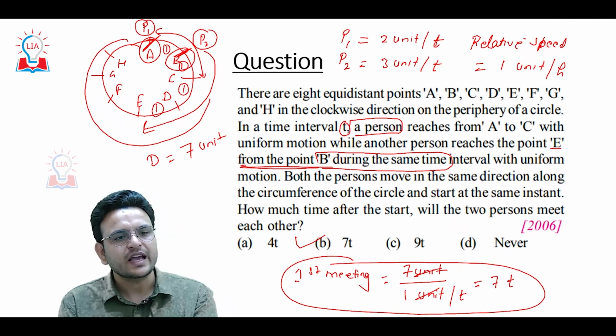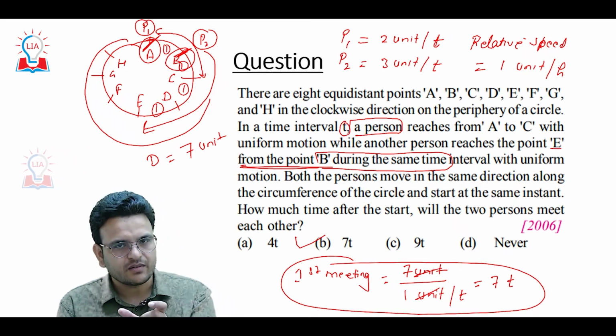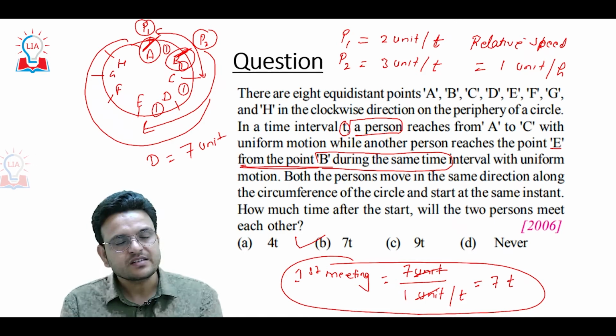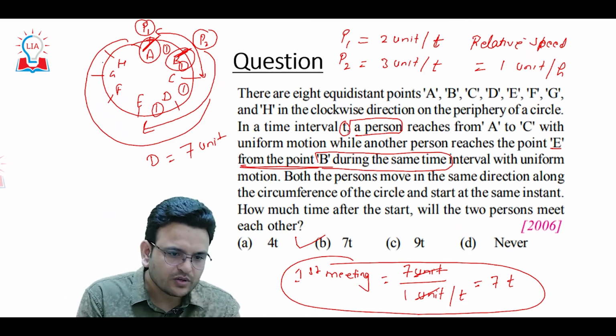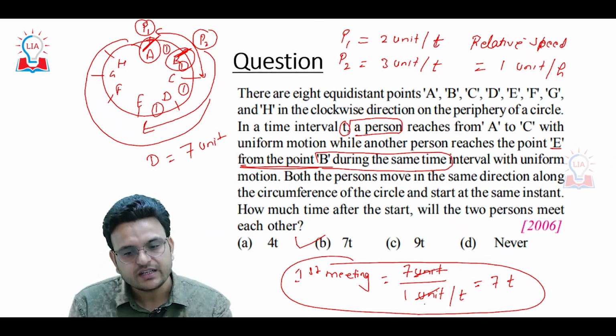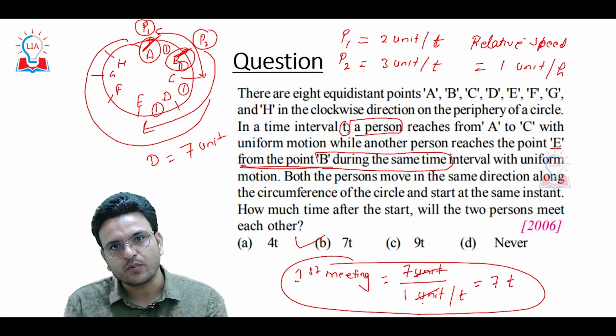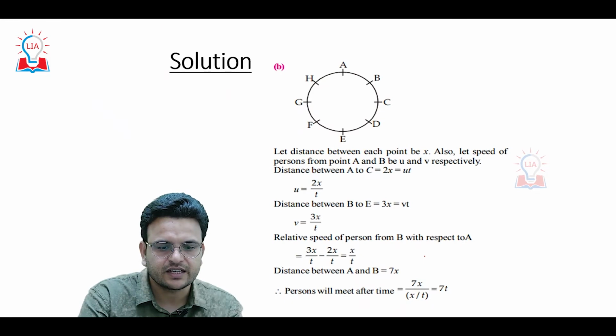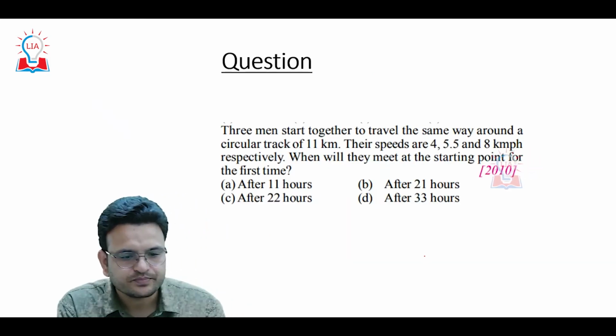Then how much time will they take to meet once again? So they will take total distance, that is 7 unit, and again 7 unit upon speed. So hope you are able to understand. Let's see one more question.